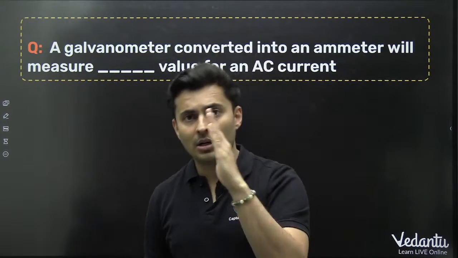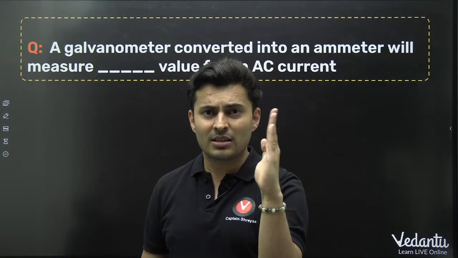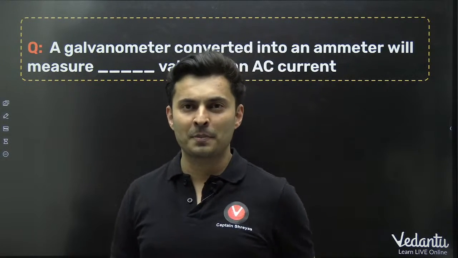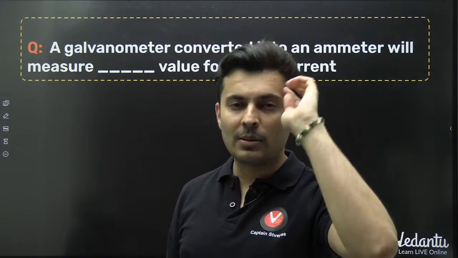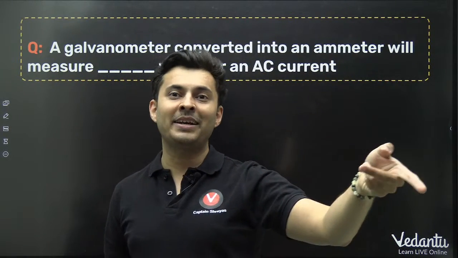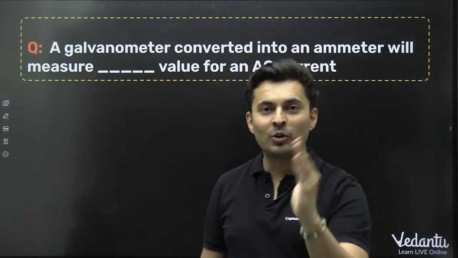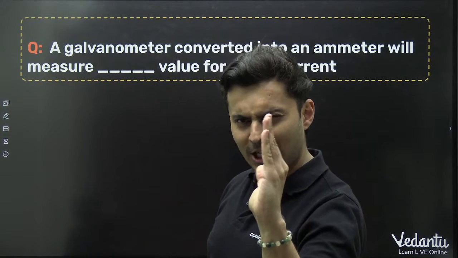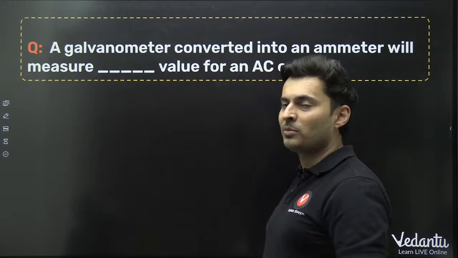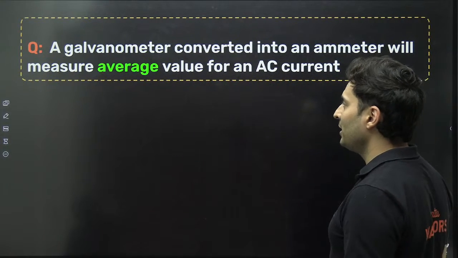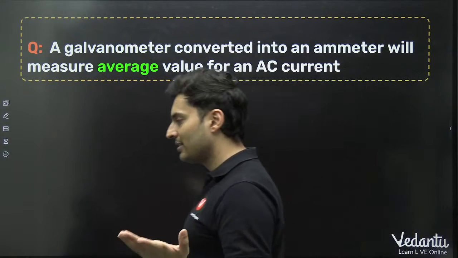The coil will keep on trying to deflect, but it is so fast that it will not end up deflecting at all. Before it tries to deflect, it will change its mind. And before it changes its mind, it has again changed its mind. So it is very fickle-minded. It will hardly get any time to deflect and it will just stay there. It will not move from 0. It will measure the average value, which is 0 again. So you can say 0.